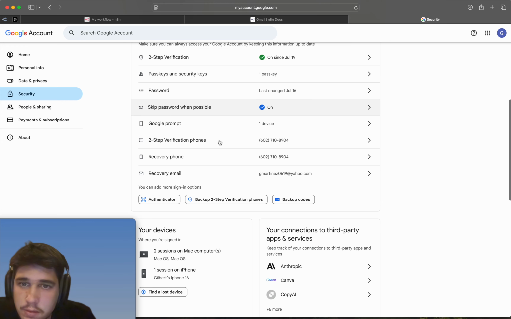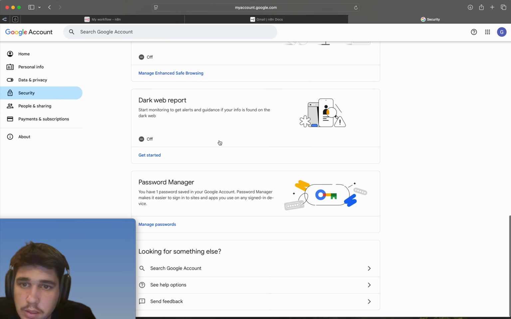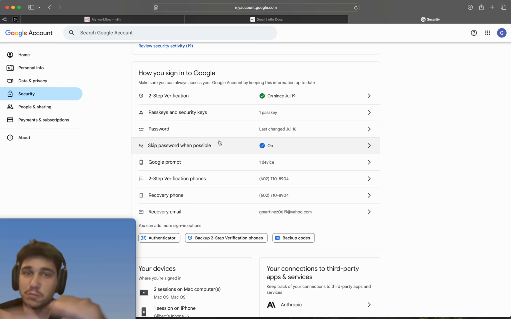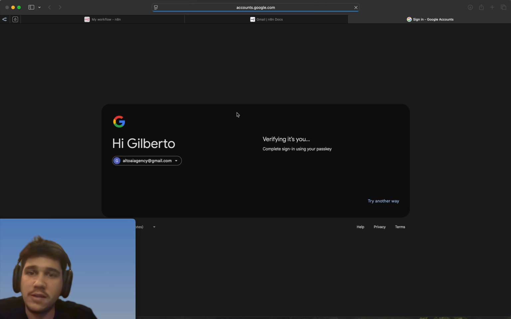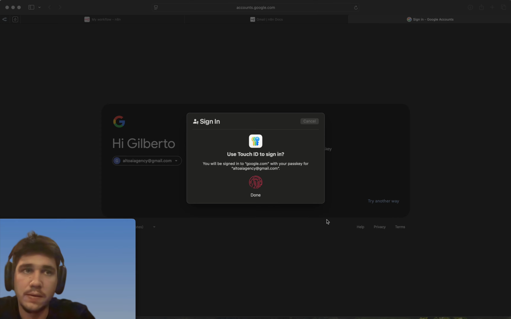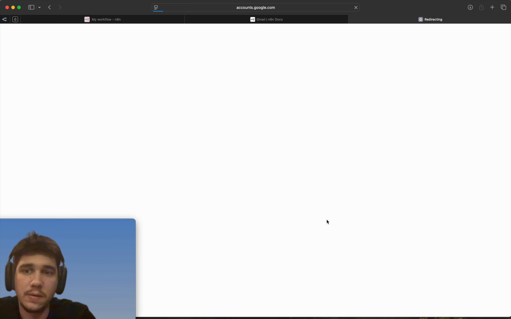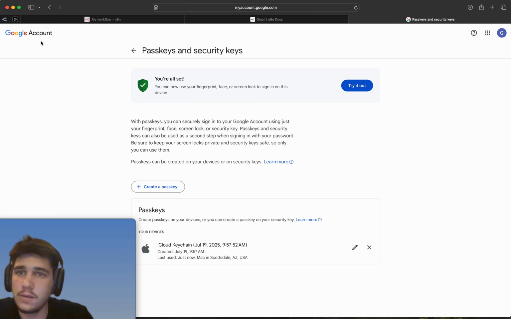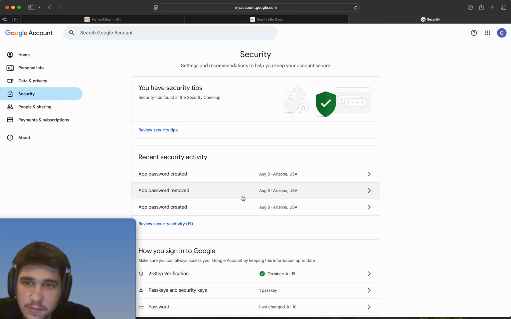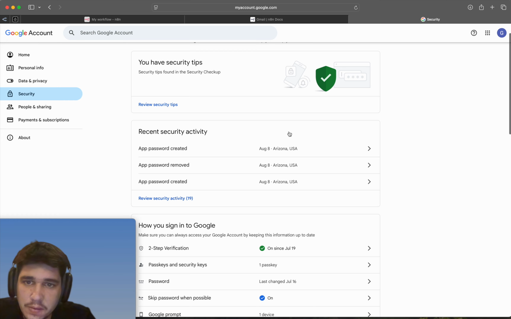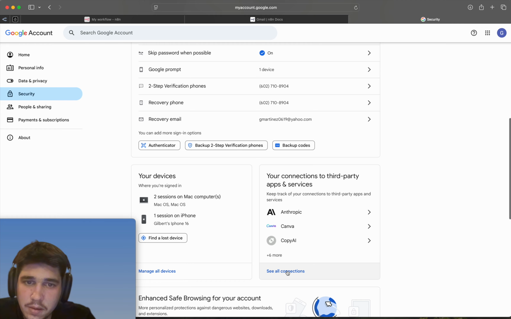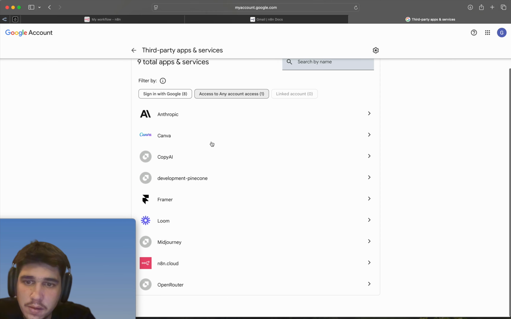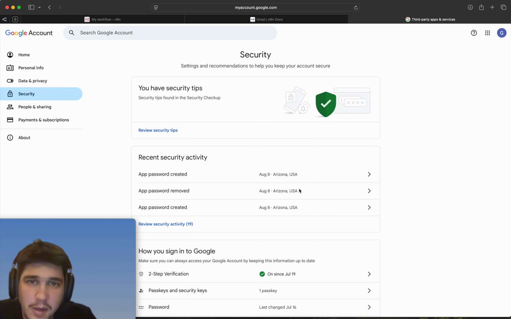And I believe, is it that one? My bad. I'm still trying to figure everything out as we go. Google prompts, skip password when possible, password. I think it's this one, passkeys and security keys. Passkeys and security keys. Nope. Where is it? App. Sorry guys, bear with me here.